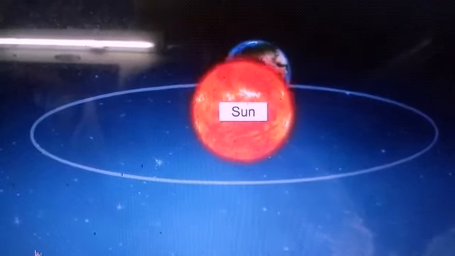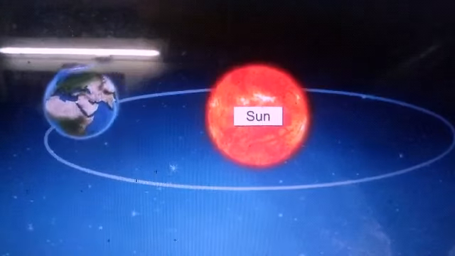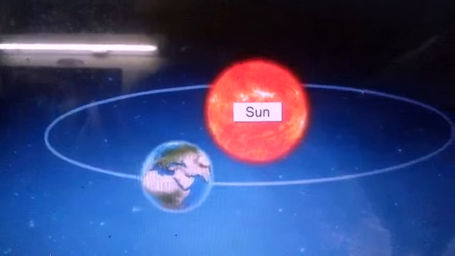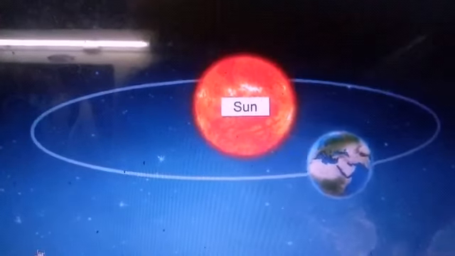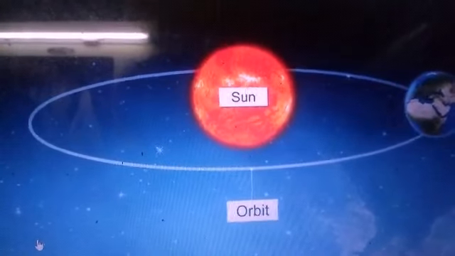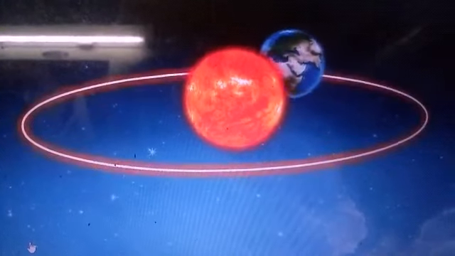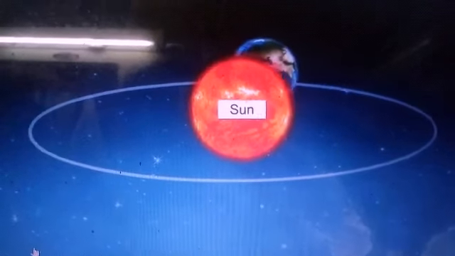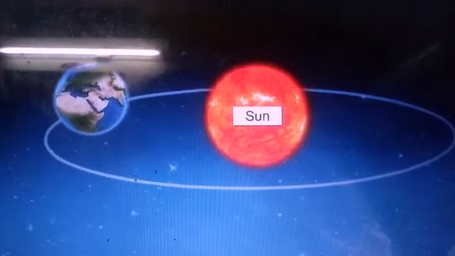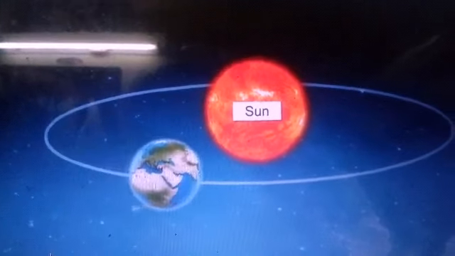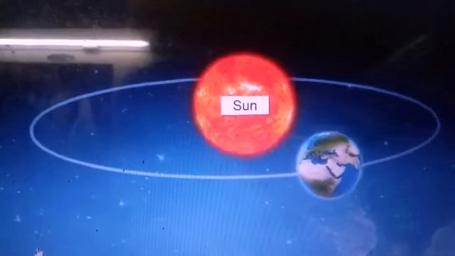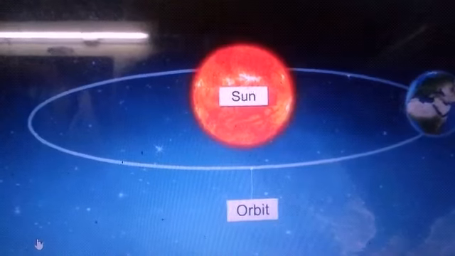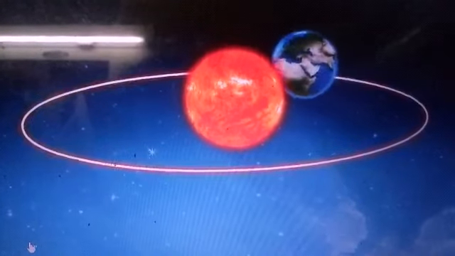Look at this movement of the earth. This is called the revolution of the earth. The earth is moving around the sun. The sun is not moving. And here, the earth takes different positions on its orbit. And this movement brings seasons to us. Now it is winter solstice. It is on equinox now. Now it is on summer solstice.